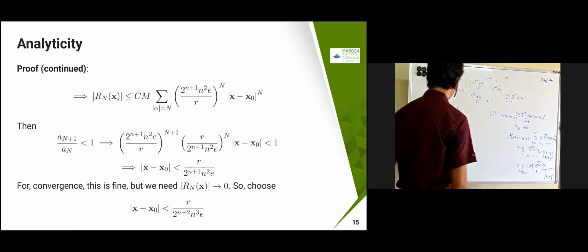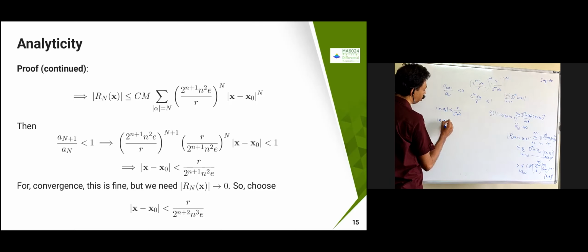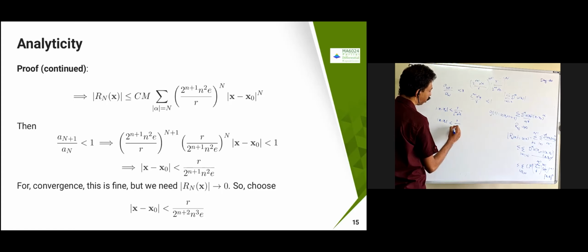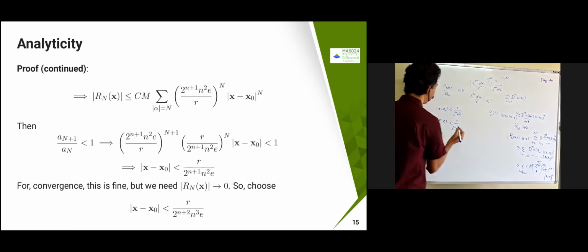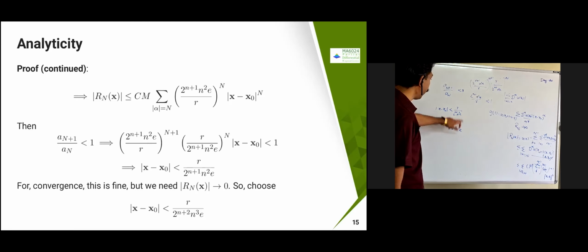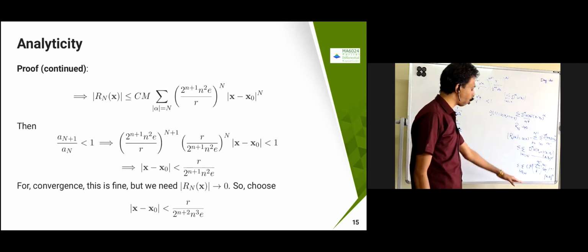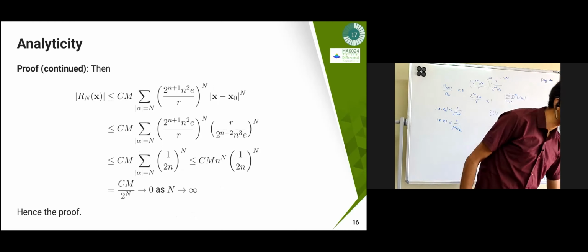So in that case, if you just choose your interval x minus x naught, R by 2^(n+1) into n cube e, squared, n cube e n plus 2 into n plus 2 into n cube. I'm just dividing by 1 by 2n, one more 1 by 2n. Then what you can claim is that this is going to 0 also. That's what we are going to claim. Then the proof will be done.